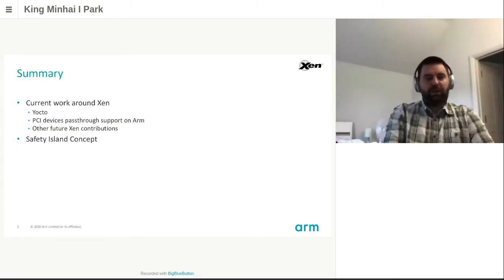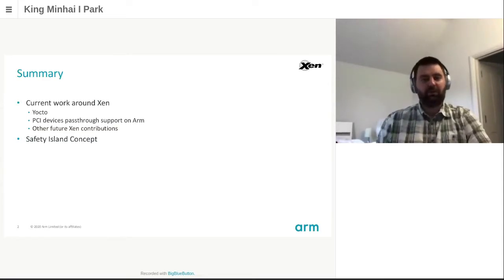During my presentation today, I will go over different aspects of what ARM is doing around Xen. I will briefly start with what we have done with Yocto. Then I will present you our work to add PCI devices pass-through support on ARM. And I will give you some other small contributions that we plan to do this year and in the future. In the second part, I will present you the safety island concept on which ARM will do some research.